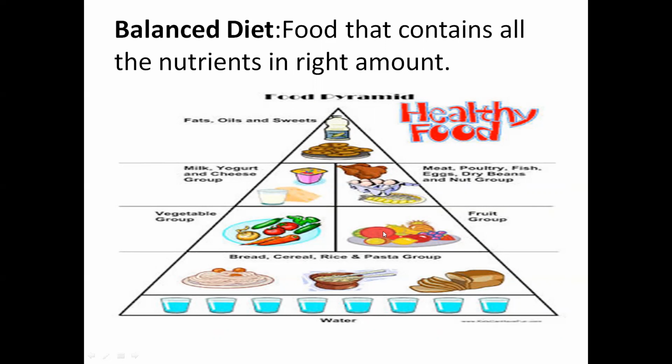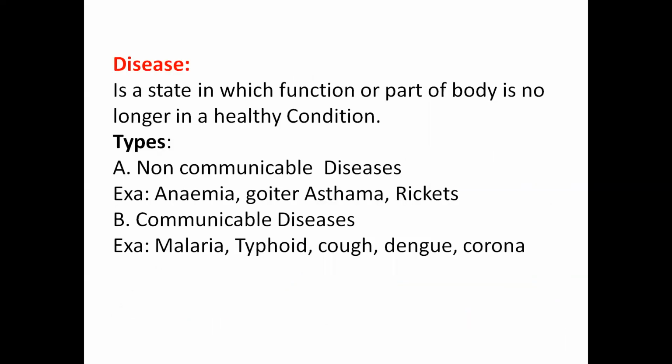Then the third one, sorry, the vegetable and fruits group we should include. Then the next one is protein-rich food we should include in our diet. In this way we have to include. And the last one, the fatty food, we should include in a very small amount. In this way, if we follow the chart, it will help us to stay healthy.